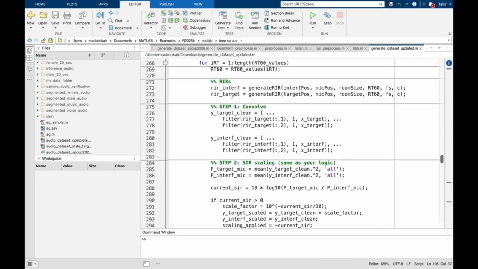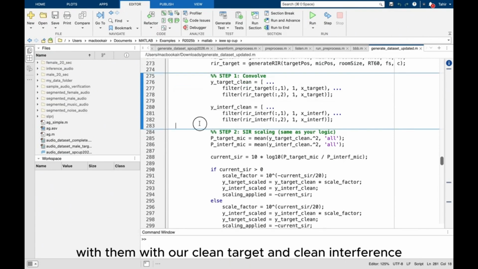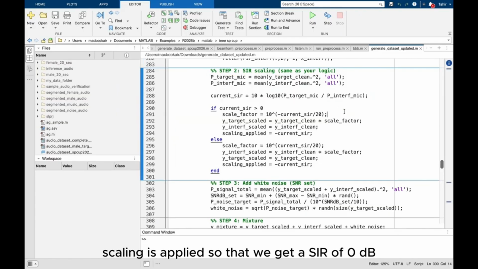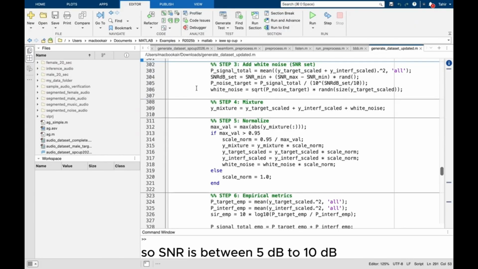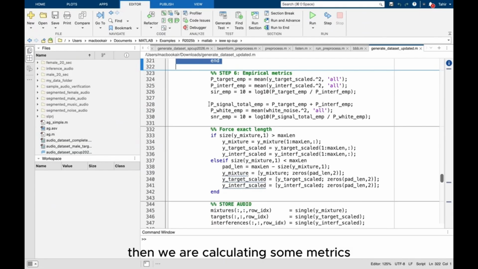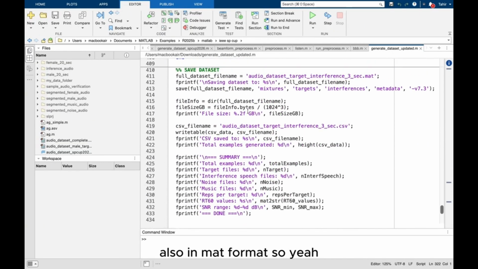And then we have our room impulse response functions being called. Then we are convolving them with our clean target and clean interference. Then scaling is applied so that we get a SIR of 0 dB. White Gaussian noise is added, so SNR is between 5 dB to 10 dB. Our mixture is then generated here. Then we are calculating some metrics, storing all this data in CSV format, also in MAT format. So yeah, that's pretty much it.